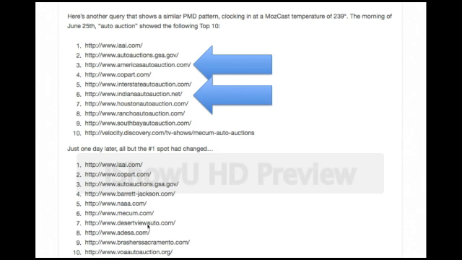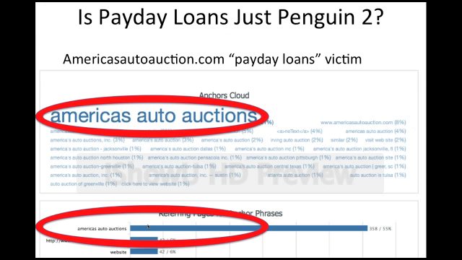Again, it doesn't matter how it looks now. The date now is August 23rd or so. They could have recovered, whatnot. This is how it looked when the Payday Loans algorithm hit it. So the question is, what does their backlink profile look like? Well, unsurprisingly, we're starting to see a pattern here. Their backlink profile is exactly the same as the people who were hit by Penguin, and the people who were hit by Payday Loans in the other niche.